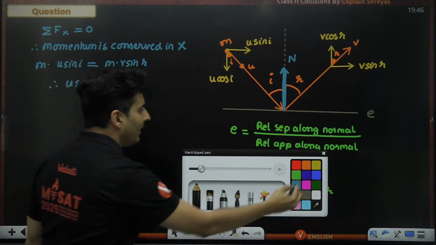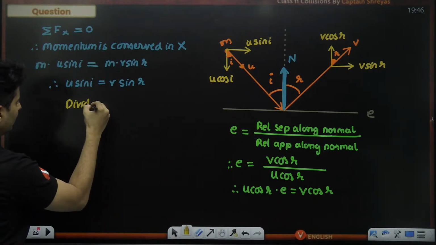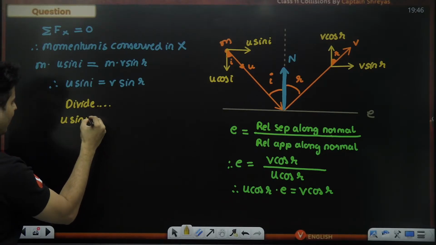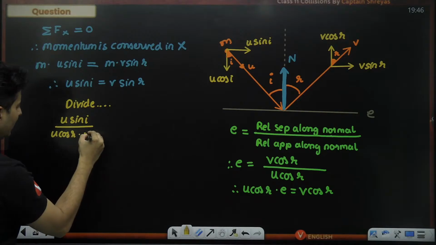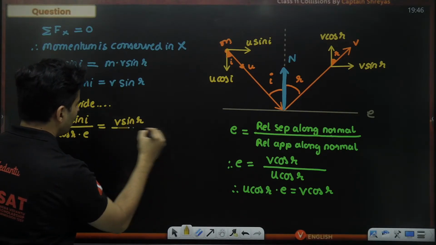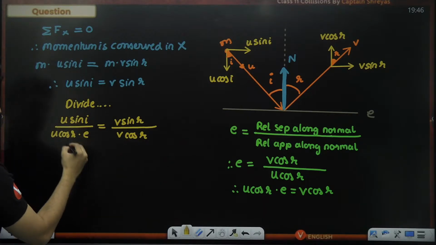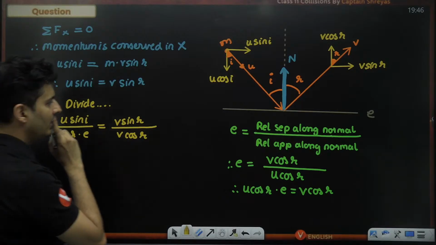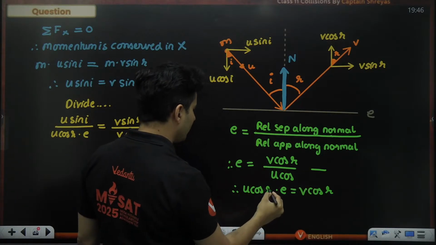Now let's divide both of them and see what we get. So u sin I divided by u cos I multiplied by E is equal to v sin R divided by v cos R. U gets cancelled, sin by cos is something. I went wrong, this was not u cos R, this was u cos I. So sorry.